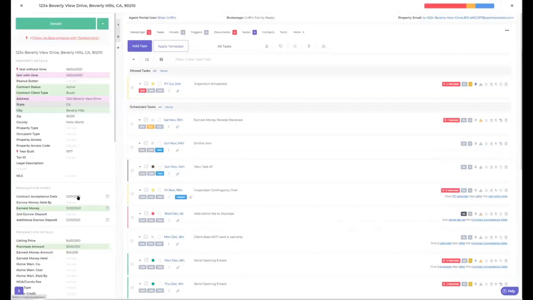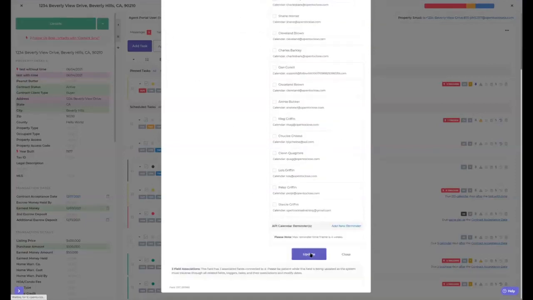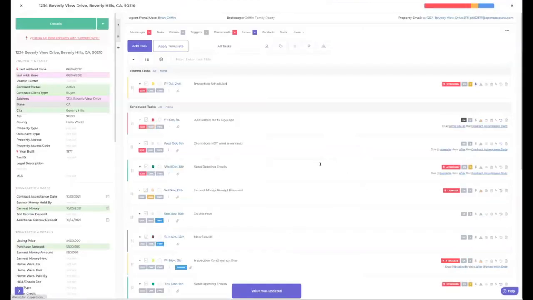Perfect. If I change this back, just change it to October 1st, update that. It's going to reconfigure these dates, and it's also going to pop that send opening emails up to October 6th now. Awesome. Yep, I think that'll cover that.